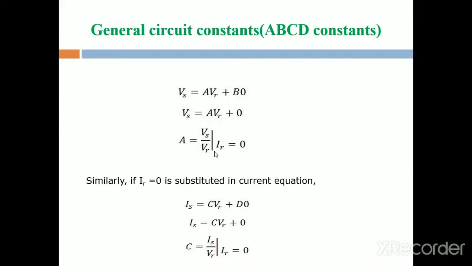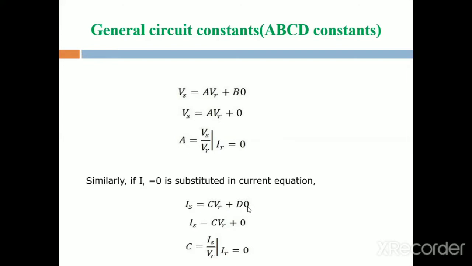So A is Vs by VR when IR is equal to 0, that is, when the receiving end current is equal to 0. In that condition, the formula for A is Vs by VR. Similarly, with IR equal to 0, substitute in the current equation. We already know the general equation for the current: Is is equal to C VR plus D IR.